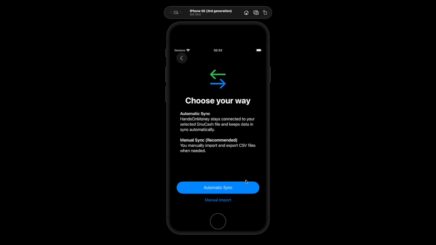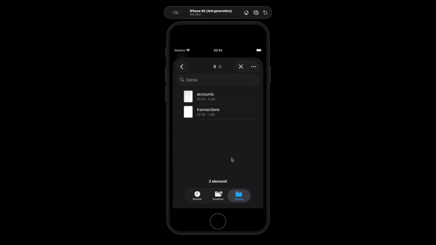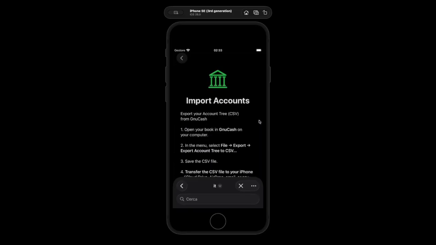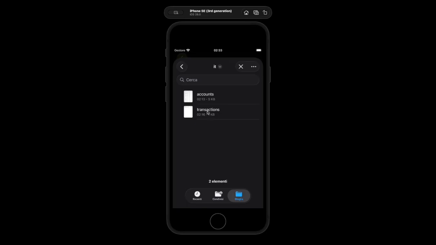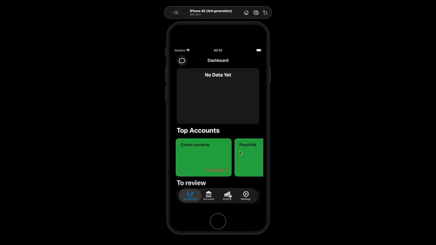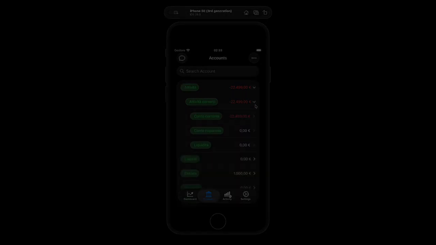Just continue with GnuCash, do a manual import account files. I have the files in Italian right here, and I have transactions in Italian as well. Now, these are just several transactions I have here.